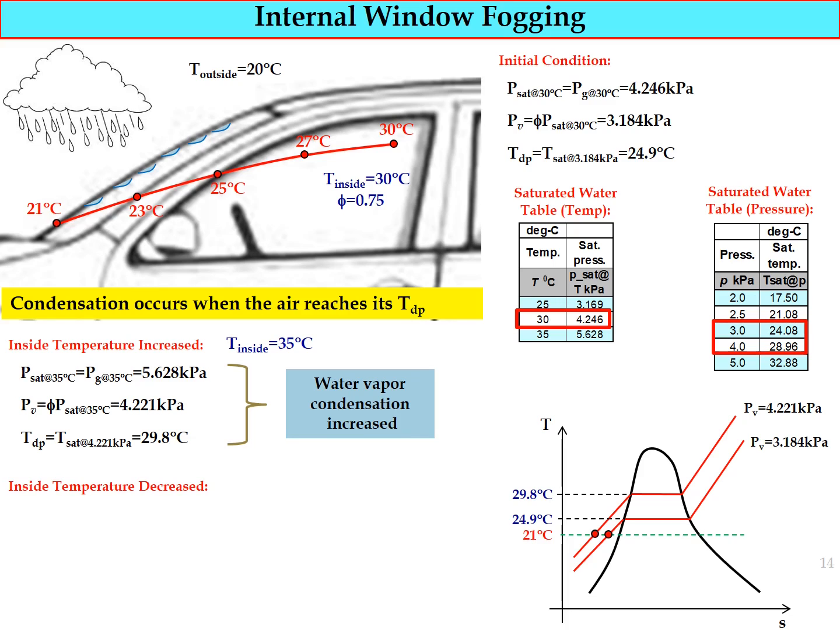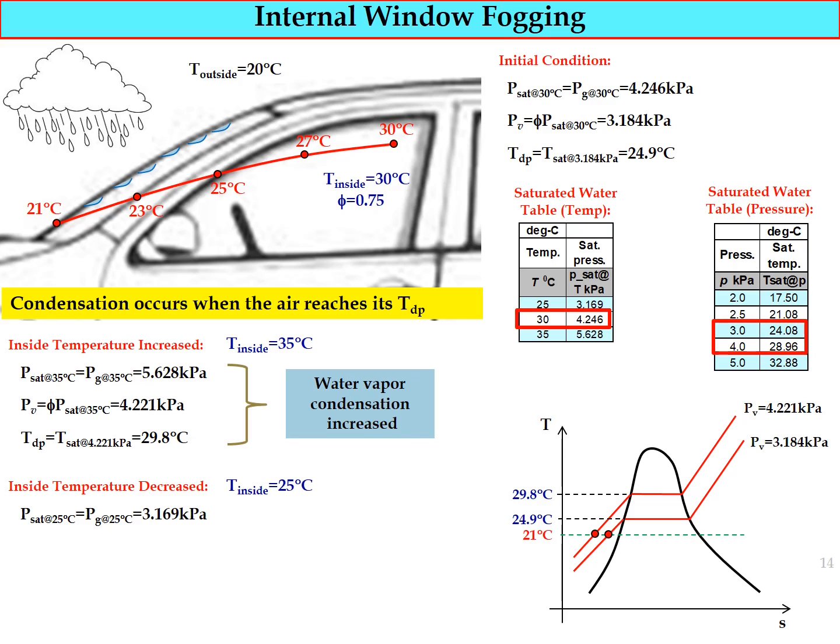Let's say now we decide to reduce the temperature inside the car by switching on the air conditioning system. Let's say the temperature of the air inside the car is reduced to 25 degrees Celsius.